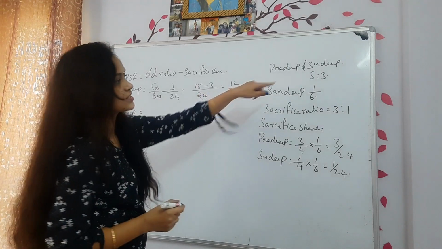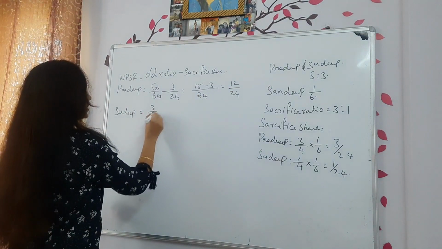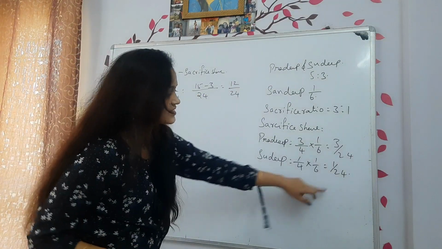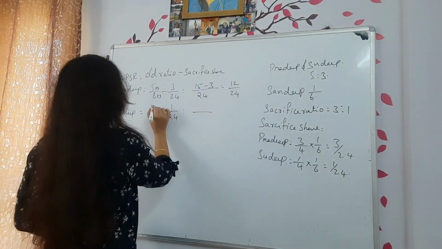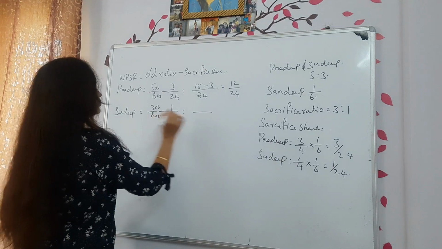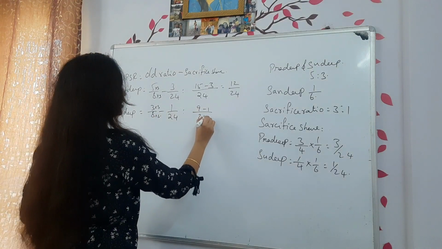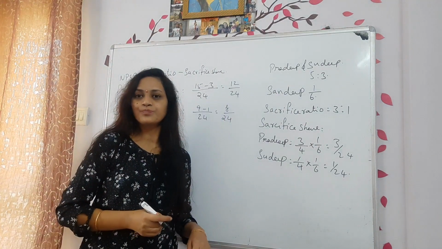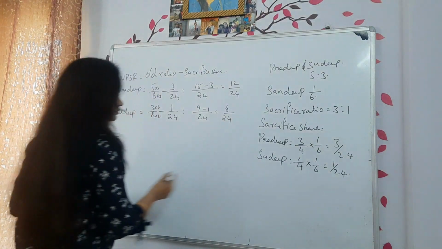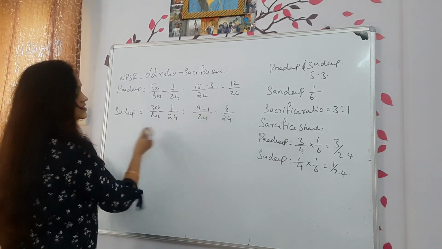What is Sudeep's share? 3/8 minus, here how much has he sacrificed? 1 divided by 24. Here also into 3, into 3. 9 minus 1 divided by 24, that is 8 divided by 24. Okay, next. Who is the next one? Sandeep.